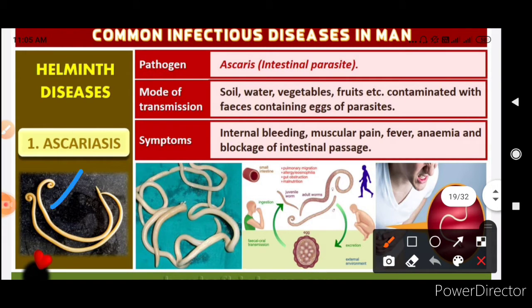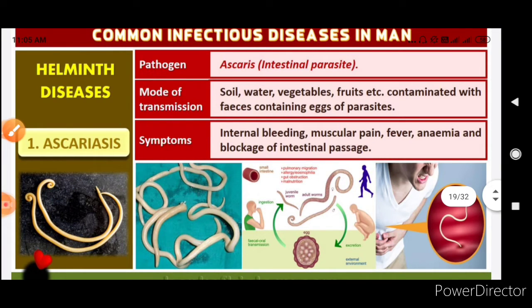So you can see here the diagram of this. Now this worm, the spore form, can enter into the human and grow in the body of the human. It can cause allergy, and pulmonary migration, it can migrate to the lungs. Gut obstruction can be seen, and malnutrition can be seen, because all of the nourishment is taken by this worm, as it is a parasite.